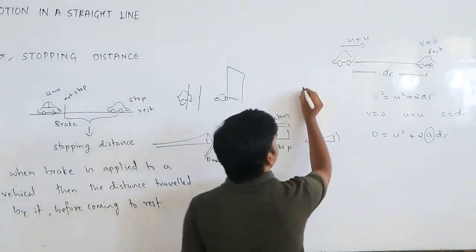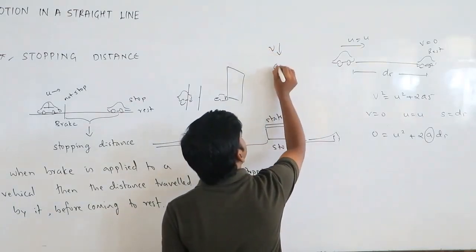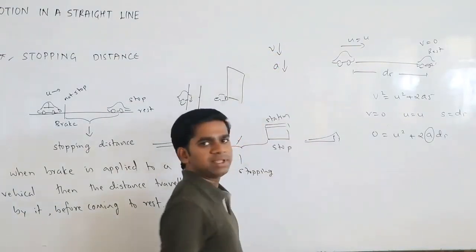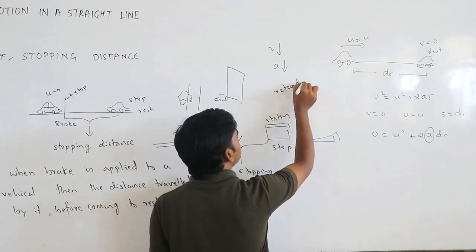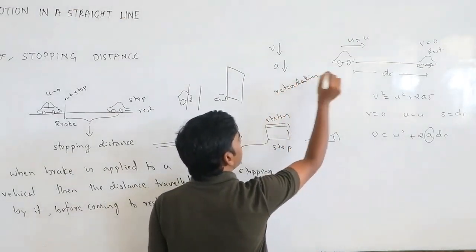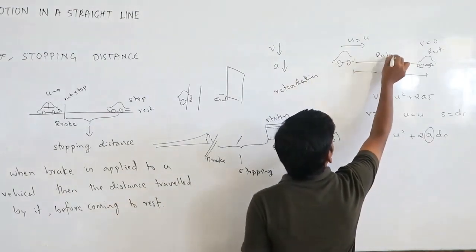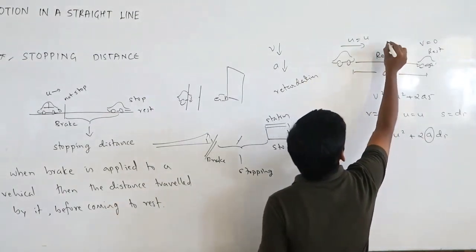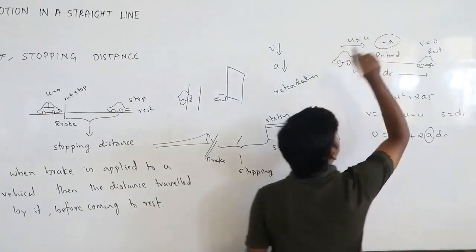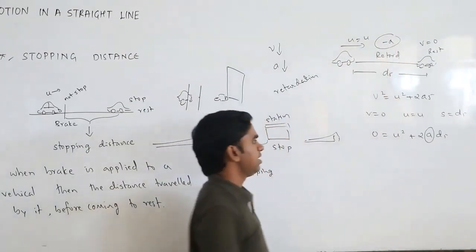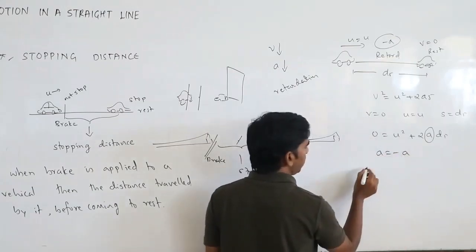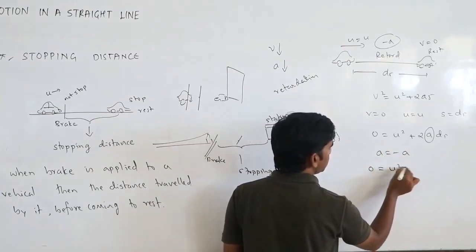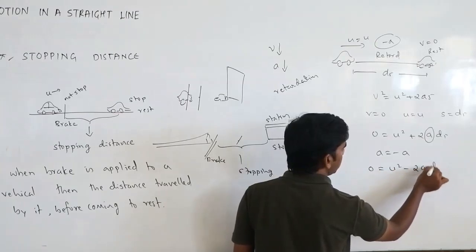Velocity decreasing means the acceleration is negative, which is called retardation. It will retard, so you have to take acceleration as negative. Take a as minus a. So 0 equals u square minus 2a ds.